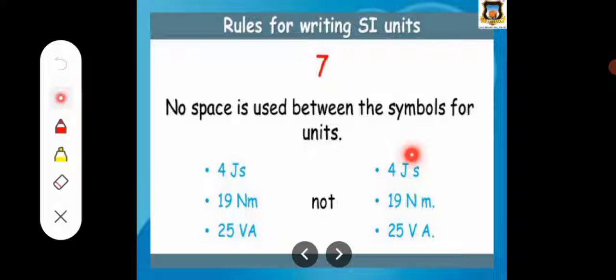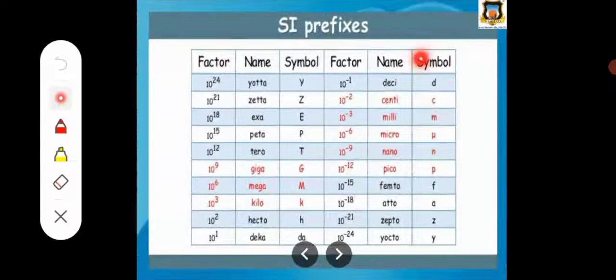The seventh rule is that no space is used between the symbols for units. When we describe derived quantities, that is a combination of two physical quantities, two units are required, and there is no need to give a space between the two symbols. So write like this: 4 joule second, 19 Newton meter, 25 volt ampere. This is the wrong method, this is the correct method. So these are some rules for writing the SI units or any units.